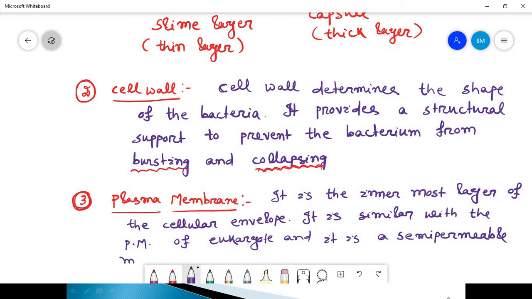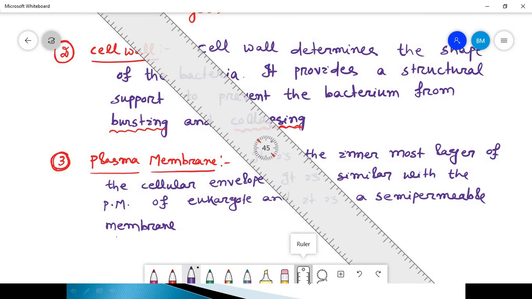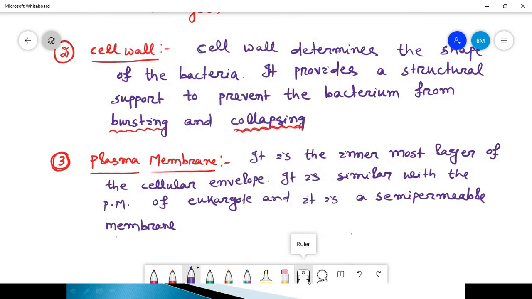That means it allows the ions, polar molecules or any content to pass selectively through the membrane. Okay, I hope it is clear.